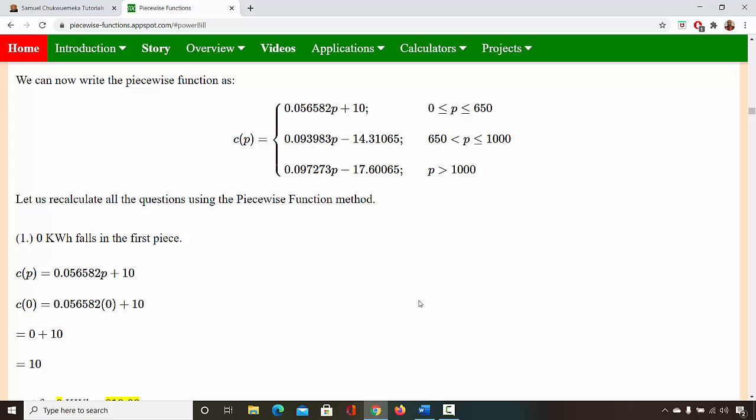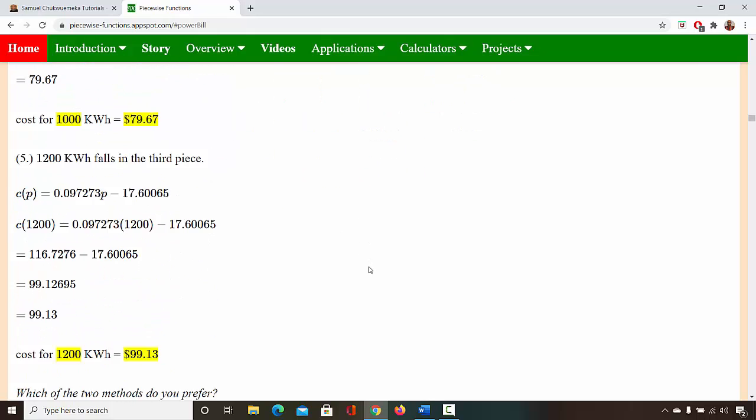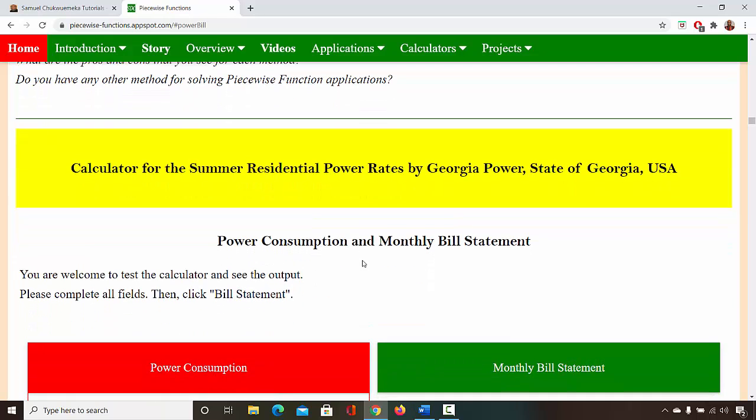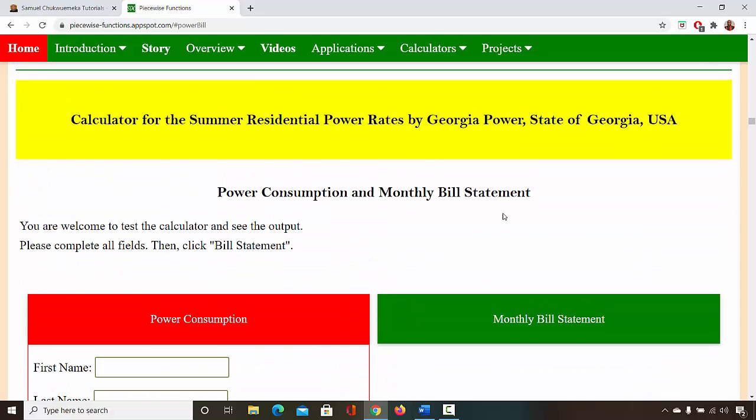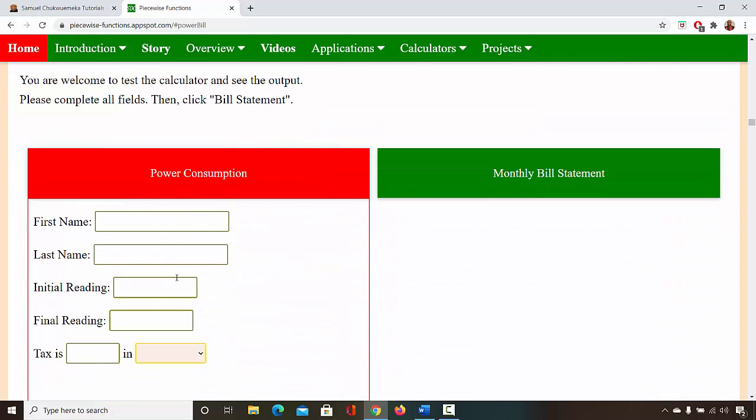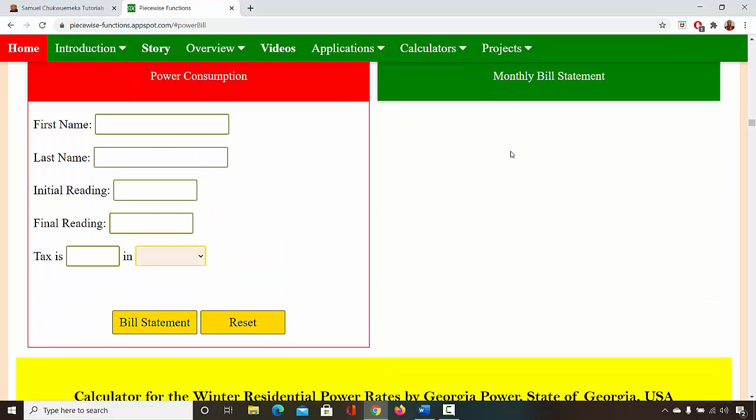Further, if you have students that are taking technology or programming courses, and if you're teaching them programming, they can develop a calculator for this. They can develop a calculator for this, and they can test it. If you test, this works.